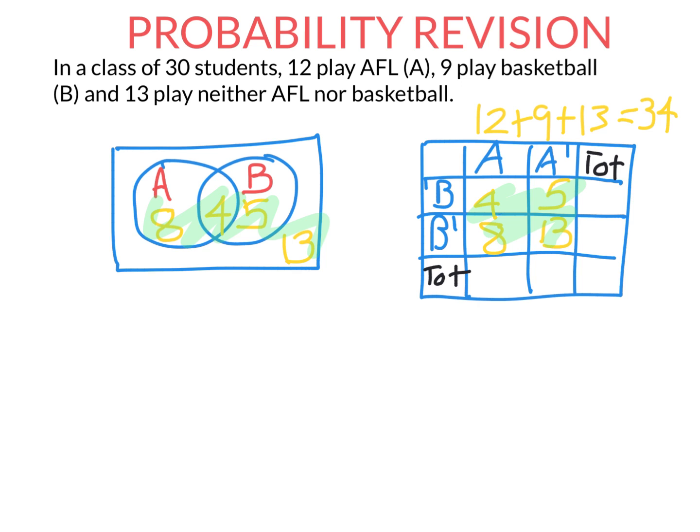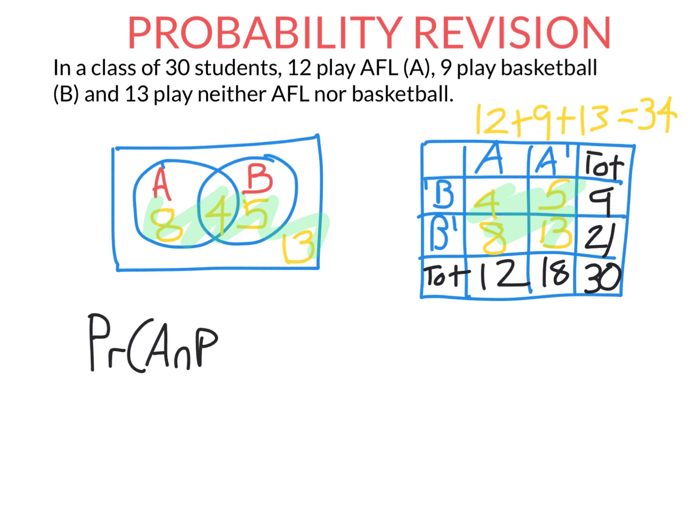Just adding up the totals, 4 plus 5 is 9, so I'll put a 9 here. 8 plus 13 is 21. So adding up all these, we get 30 as well. It doesn't matter which you use, a Venn diagram or a two-way table. So we're now going to use this to do some probability calculations. We're going to start by calculating this.